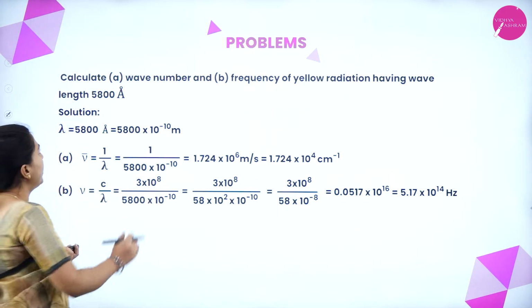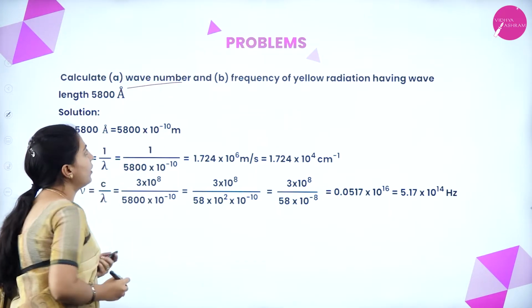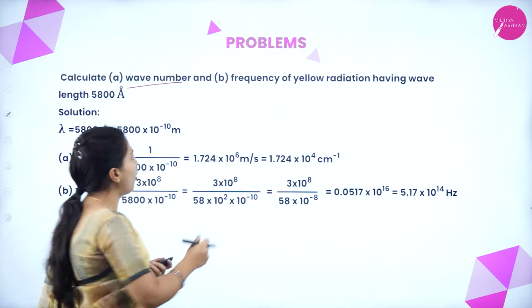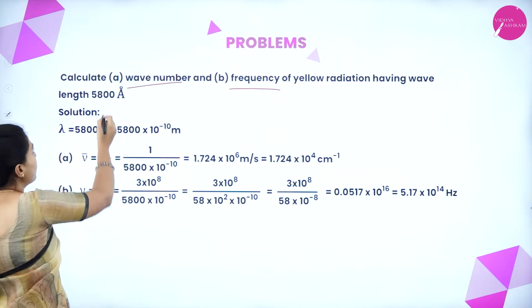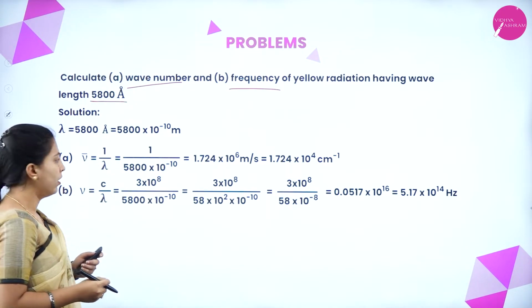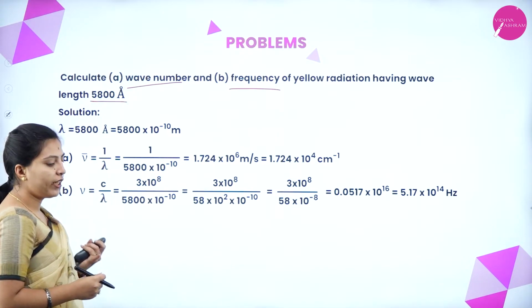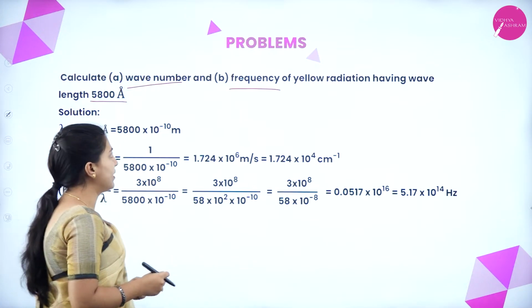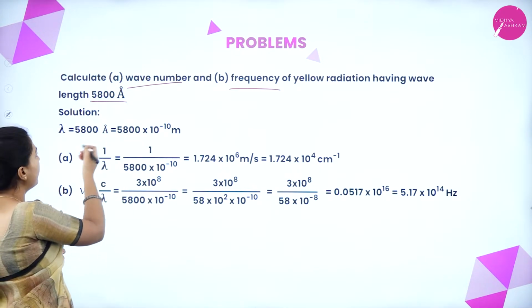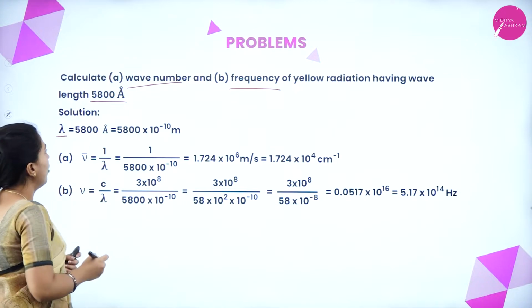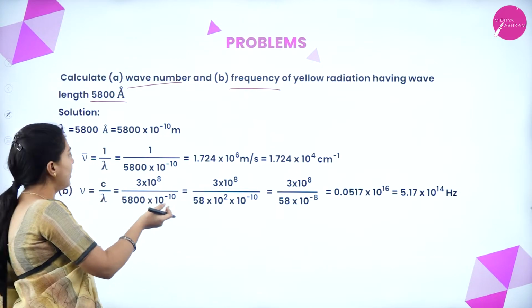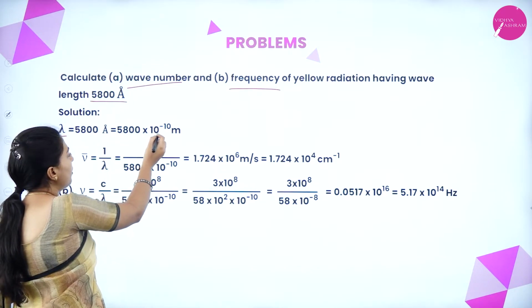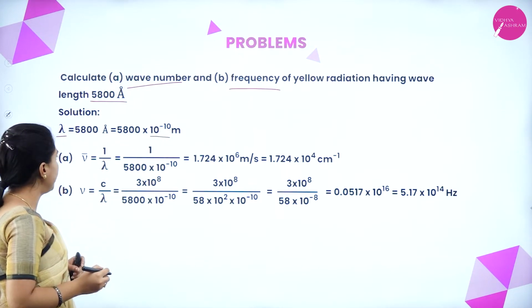Here we have to calculate the wave number and frequency of yellow radiation having a wavelength of 5800 angstrom. Okay. Again, we have to find out the wave number and frequency. The wavelength they have given is 5800 angstrom, which we have to convert. Angstrom means 10 to the power of minus 10 meter.